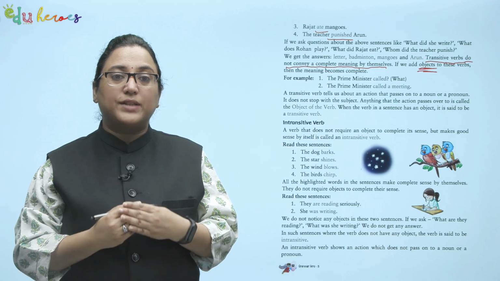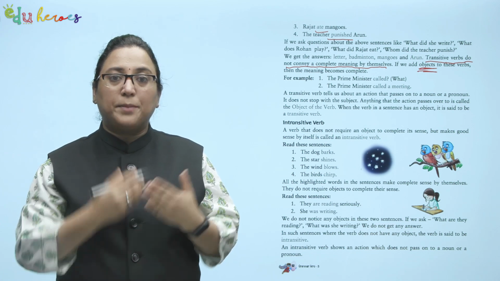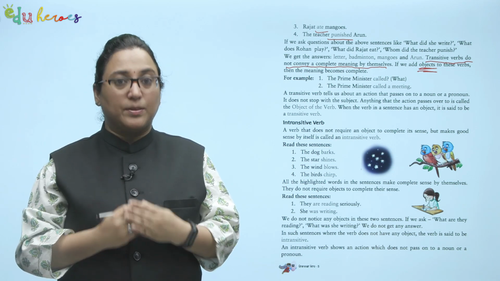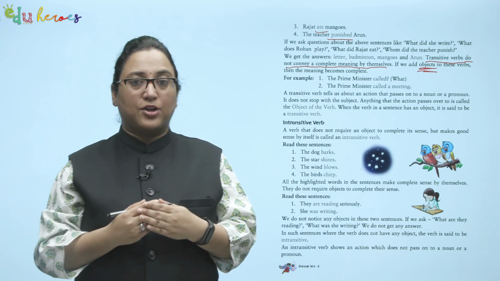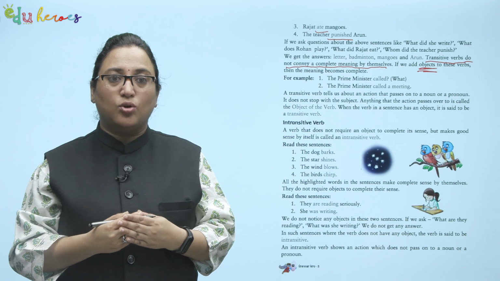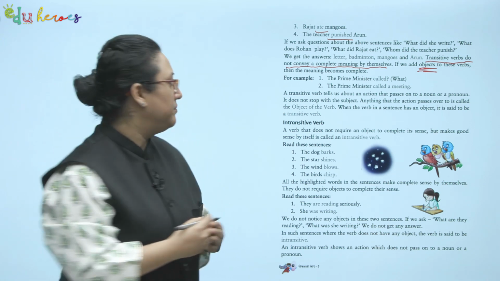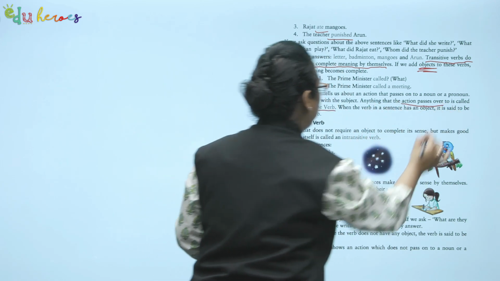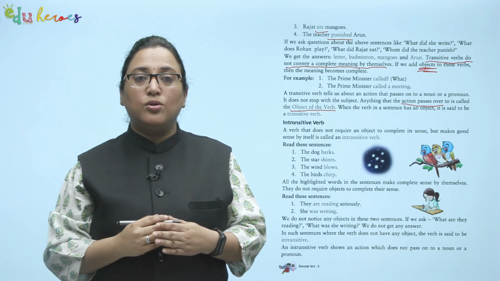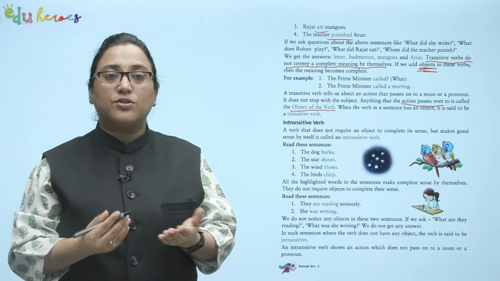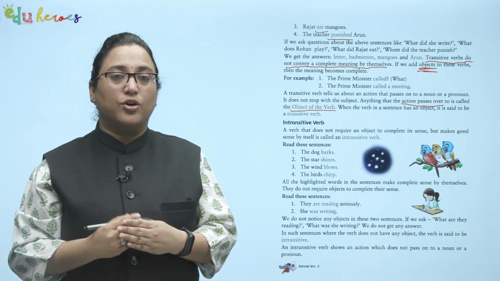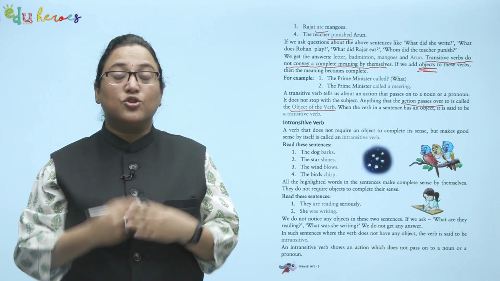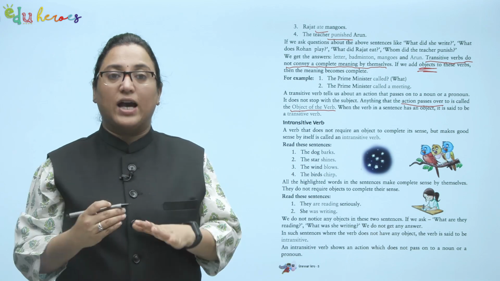A transitive verb tells us about an action that passes on to a noun or a pronoun. It does not stop with the subject. So, anything that the action passes over to is called the object of the verb. This is the object to which any action is passed. Or you can also remember that the object receives the action, whether the action of eating something, of moving something, of reaching somewhere. So, the object will always receive the action.